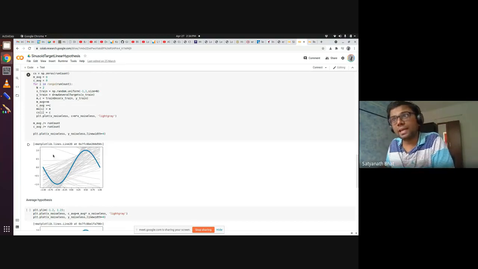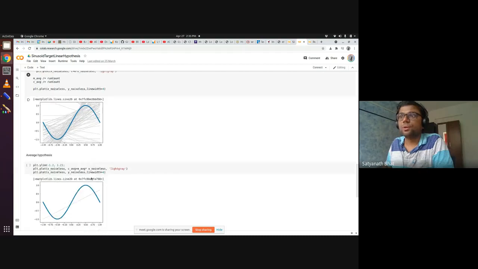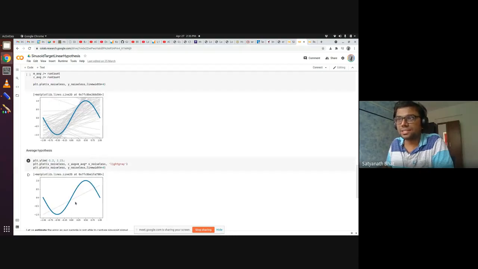So why will I get this line here? Because I got these 2 points for my training. Why did I get this line? Because I got these 2 points for my training. So these lines represent how I will get different lines depending upon the distribution of X. Since it is uniform, any 2 points can come with the same chance. So you will get a bunch of things like this. Now if you look at the average, it is this line.